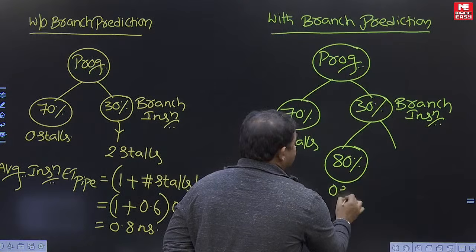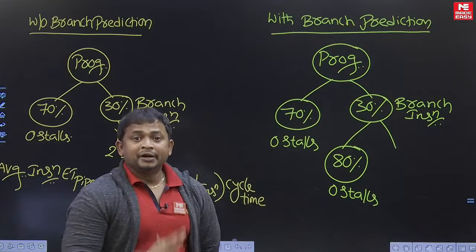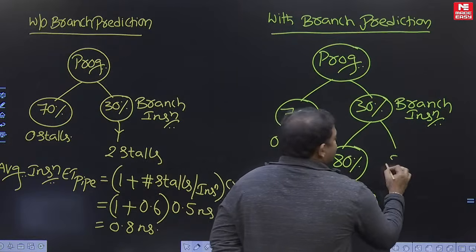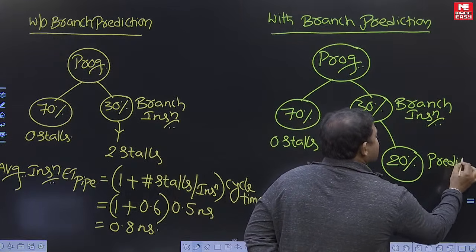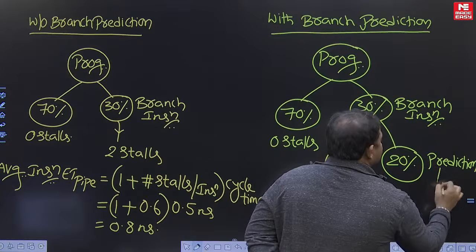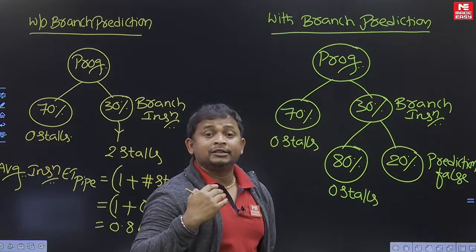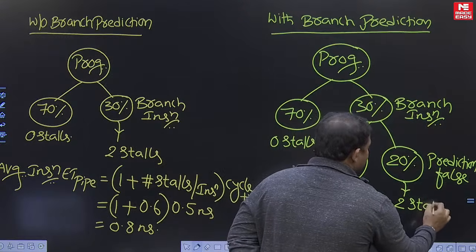There is no stalls when target address is available in the first stage. Prediction true. When prediction true, no stalls present. 20% prediction false. False means target address not available in the first stage. Then how many stalls are created? 2 stalls given in the question.